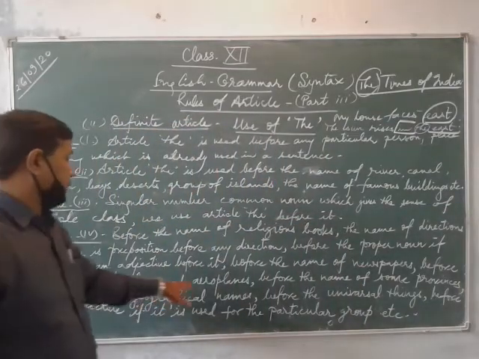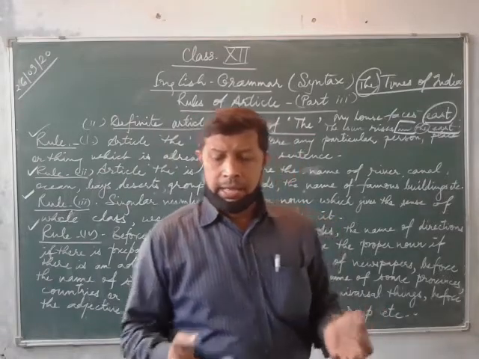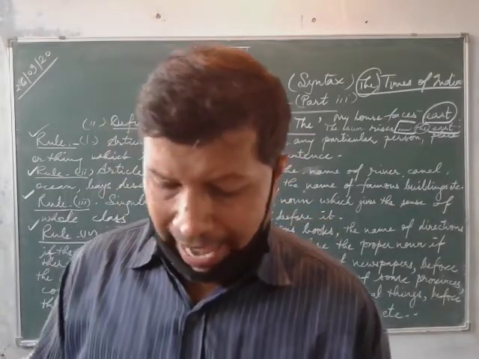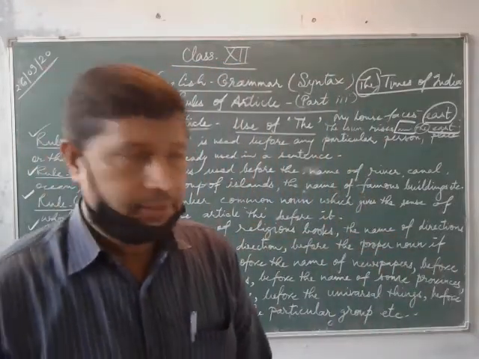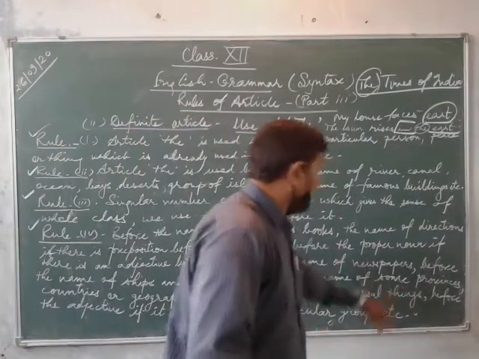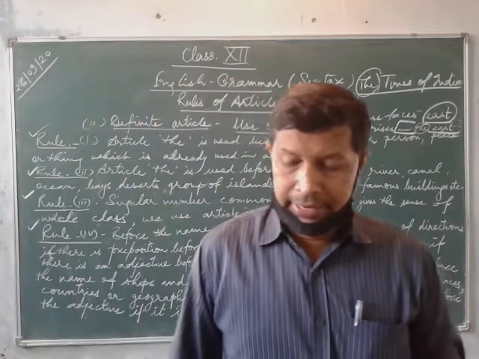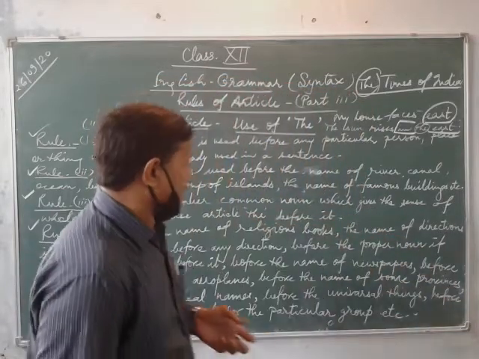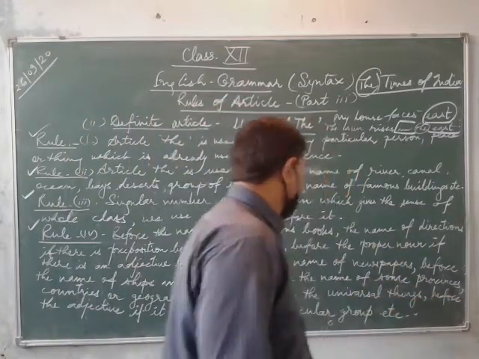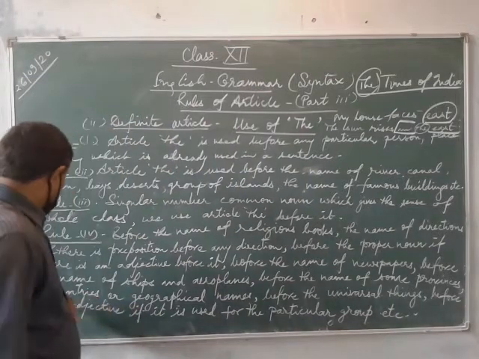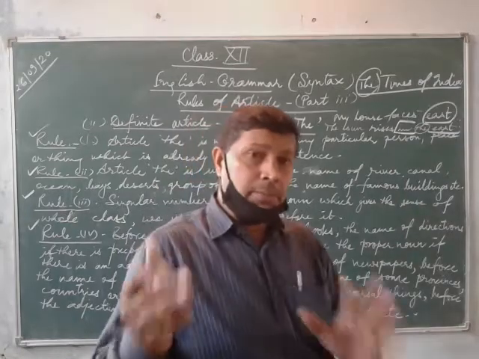Similarly, the next: before the name of ships and aeroplanes. So many ships are there. You can use it before the name of ships like the Taj Express, the Victory. Before the name of some provinces, that is, the Punjab, the Deccans, the United States of America. These are either the names of countries or the names of provinces. Countries are geographical names.